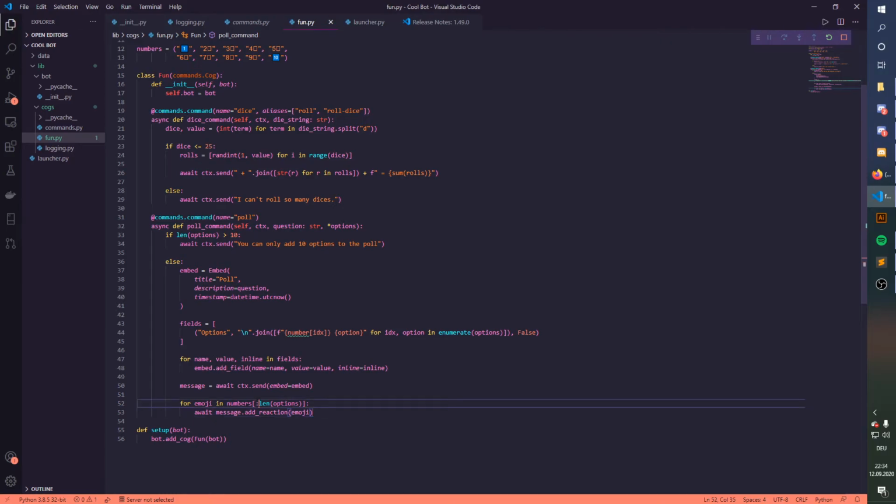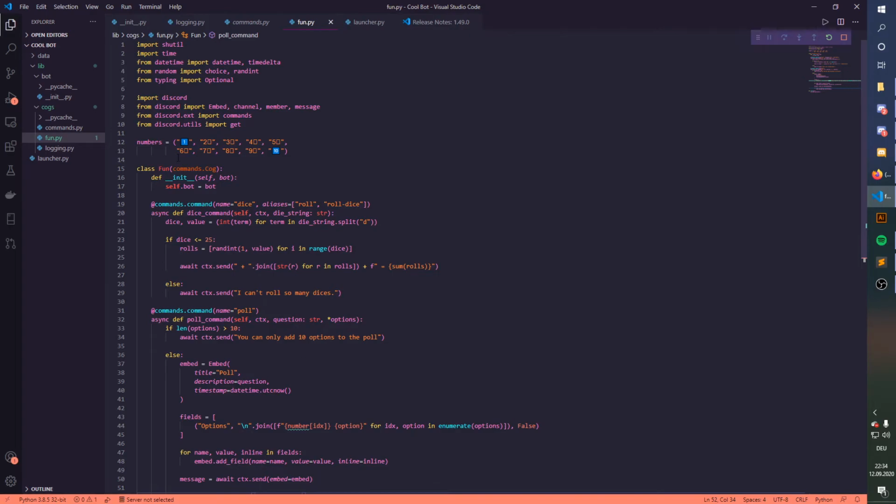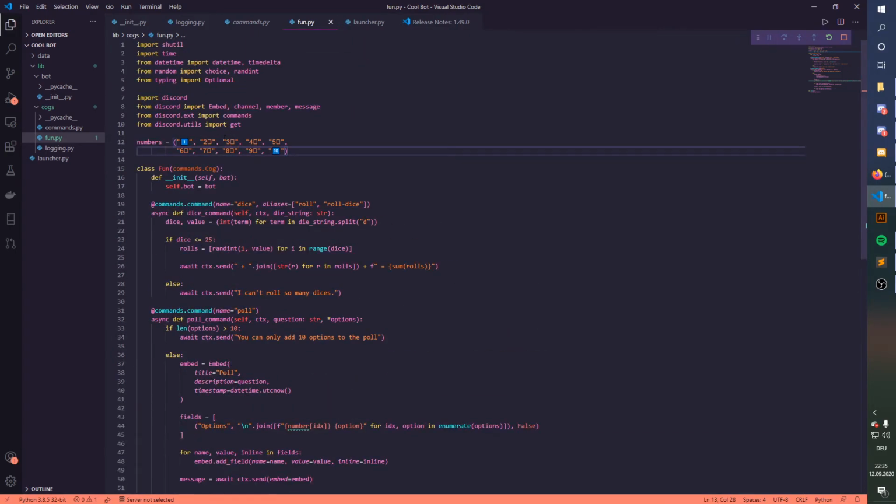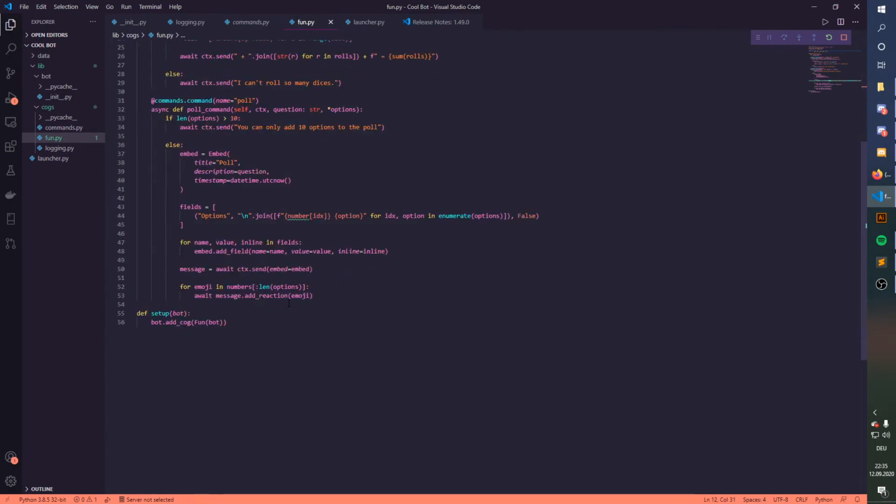Perfect. So what this little symbol here does is that it basically just counts everything that's in here for the emoji numbers. So it starts counting here with 1, 2, 3, and so goes on. And it just takes as many as it needs.